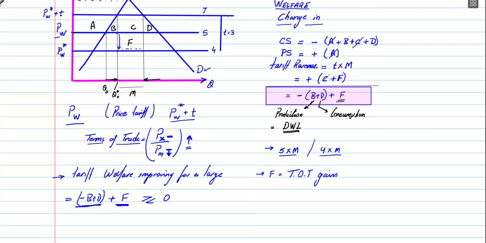If we were to draw a graph, generally there is a graph for an optimum tariff for a large country.